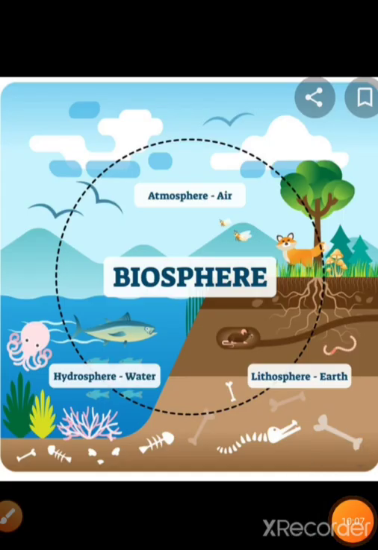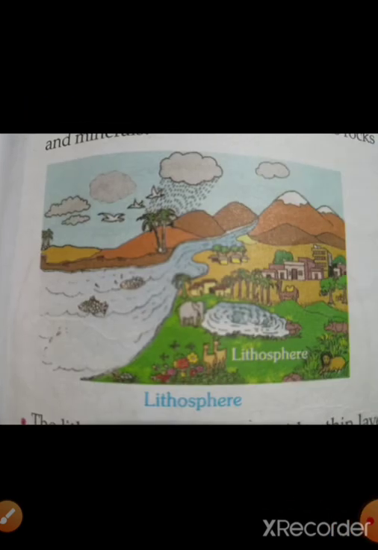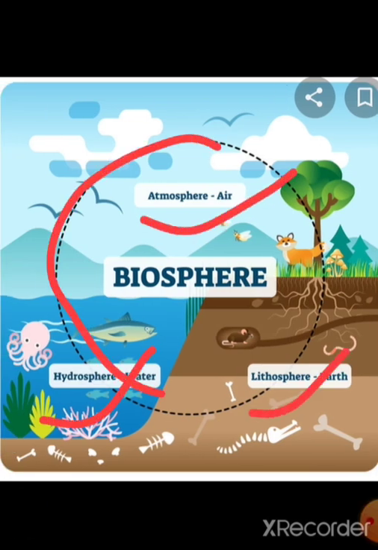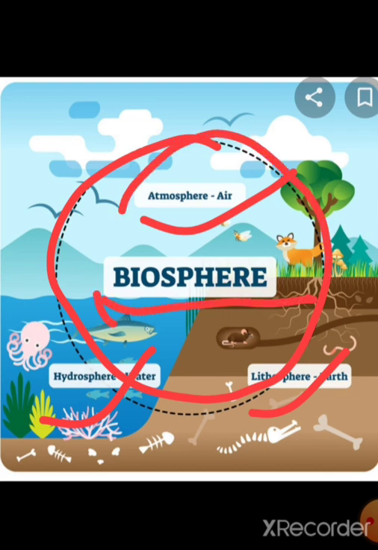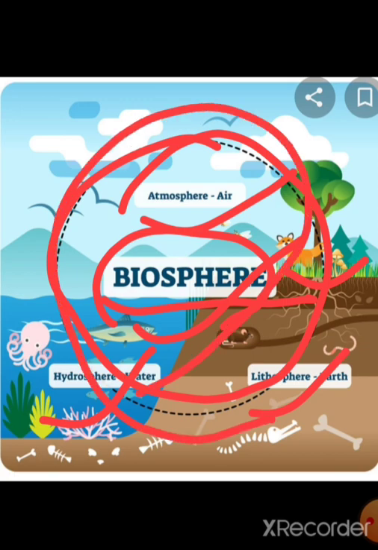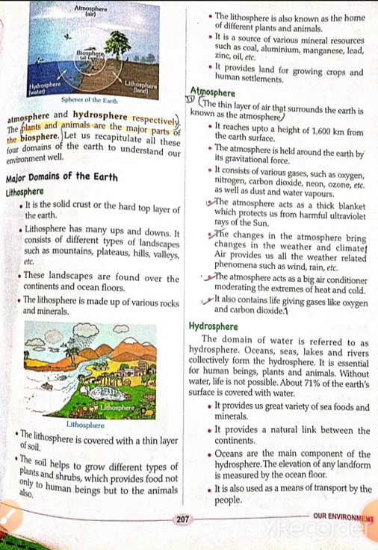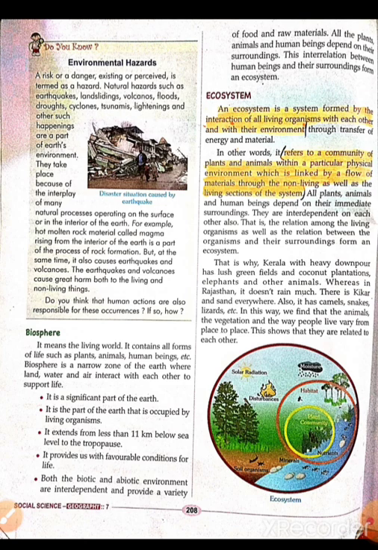So this is the picture of biosphere, where you can see hydrosphere, lithosphere, and atmosphere meeting together, and life forms are only possible in the biosphere. You can see animals there, and sea creatures are also there. So that is what is called the biosphere. Okay, and without biosphere, life is not possible. So it is a significant part of the earth.